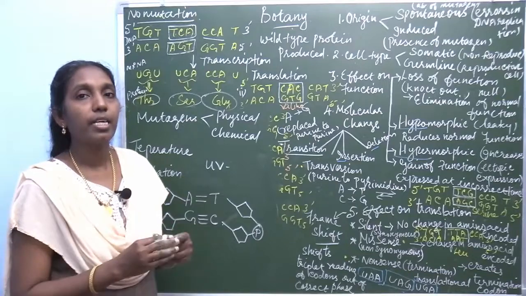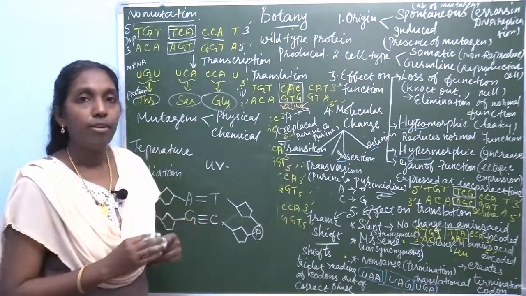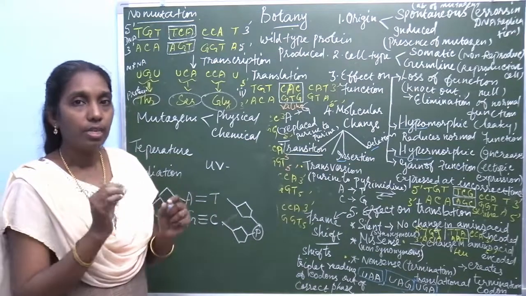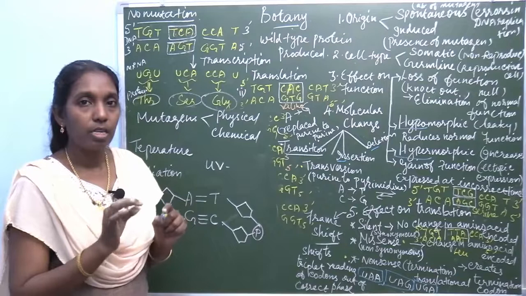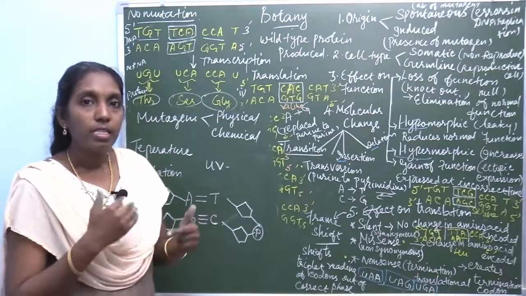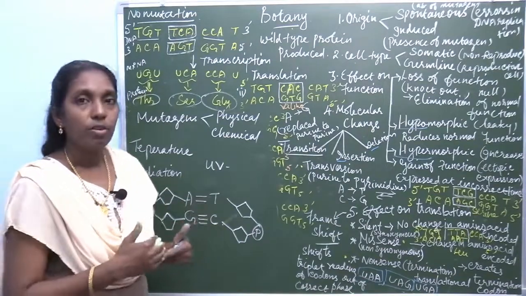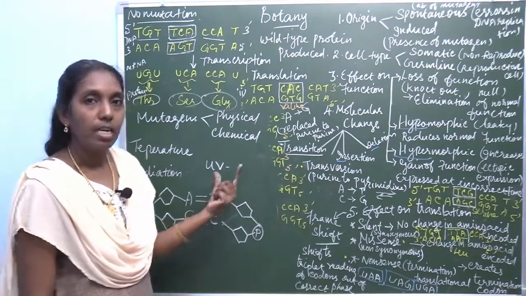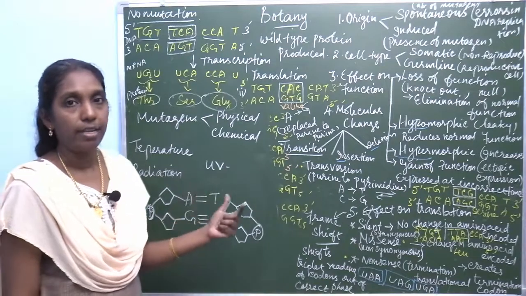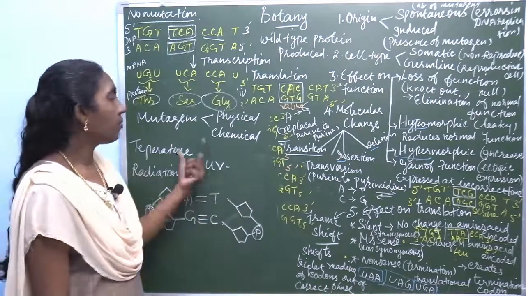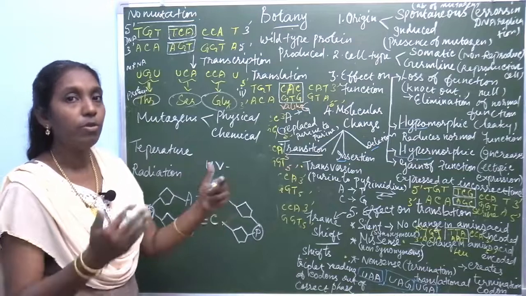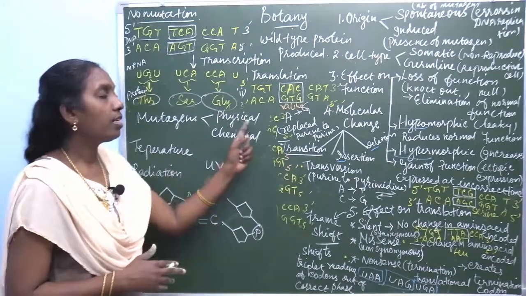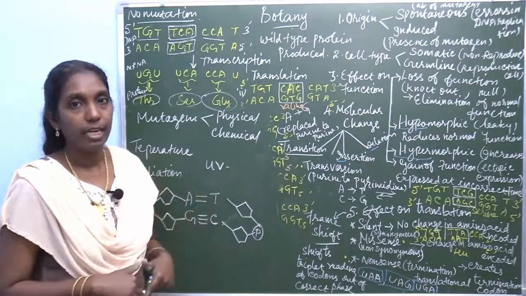Ionizing radiations have short wavelength but high energy, but ultraviolet radiations have long wavelength but low energy. So, it penetrates lower forms of organisms, microorganisms, pollen grains and spores. It penetrates the nucleus present on the surface area. These are ultraviolet radiations, non-ionizing radiations. So, radiations are one of the physical mutagenic agents.